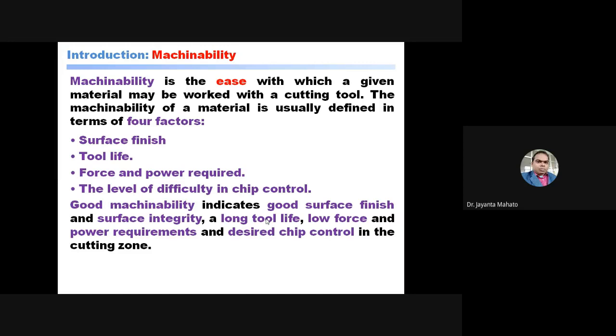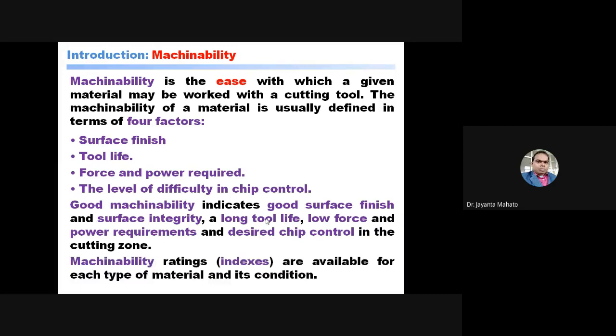Okay, and the power requirement. Low force means obviously low power requirement for removing the material from the workpiece. And desired chip control means you can control the chips, the removal of the chips from the workpiece. Okay, so this is machinability.